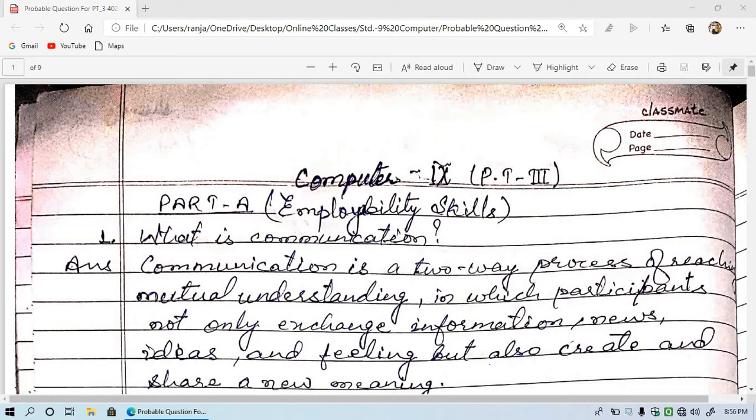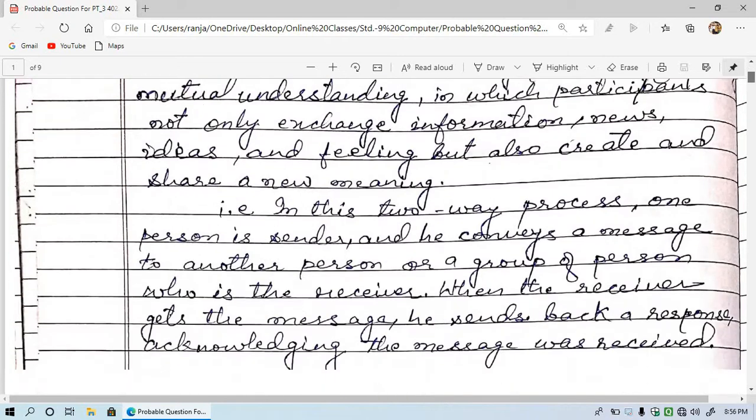Standard 9th Computer and Computer Science NPT3. There are so many questions, so I am giving you some probable questions which are coming in this examination. First of all, I am giving you all the questions and then I am also going to explain the answers. You can see the very first question that I have written is: what is communication? Let's see all the questions one by one first and then we will move further to the answers.